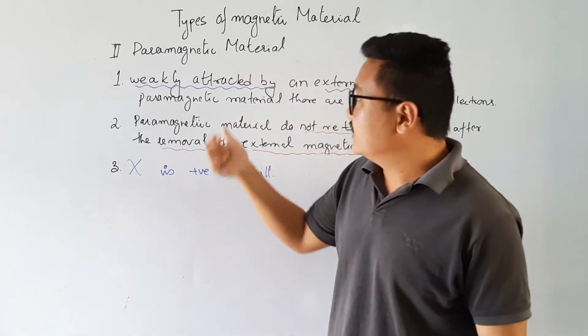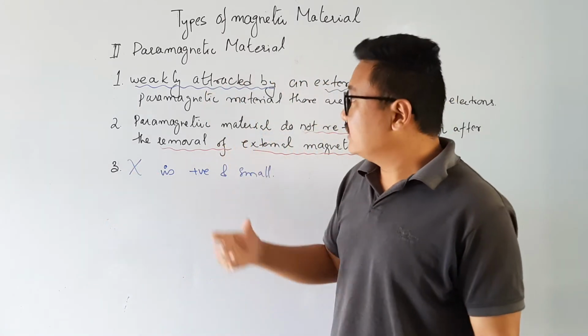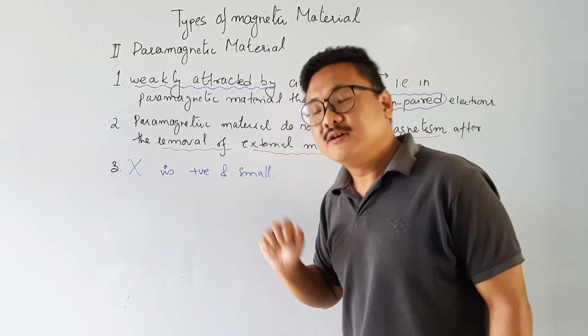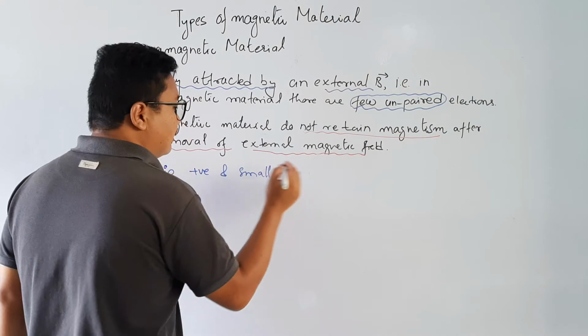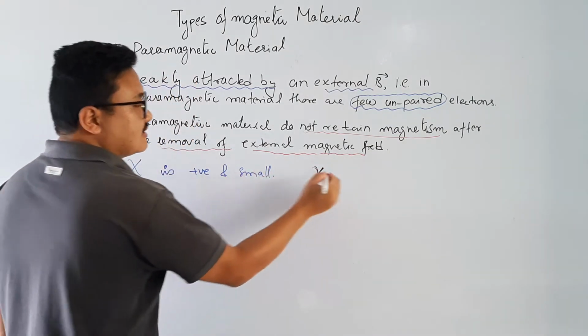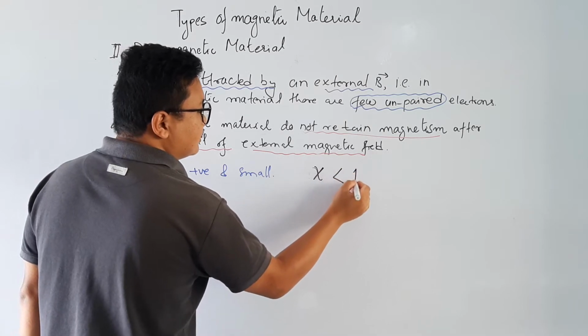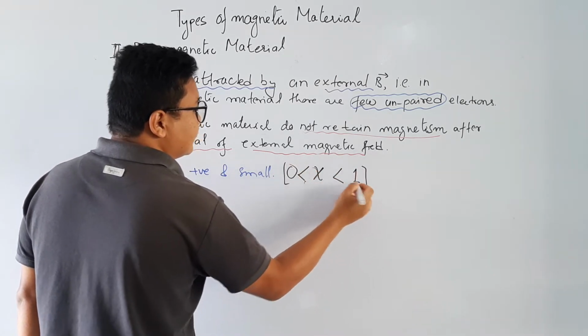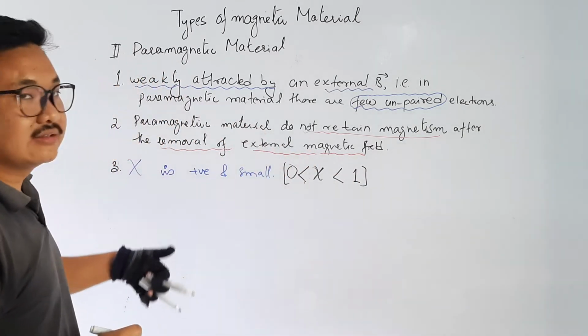That is why it is attracted, and it is weakly attracted, that is why it is small. So in mathematical form I can write chi is less than 1 but greater than 0.